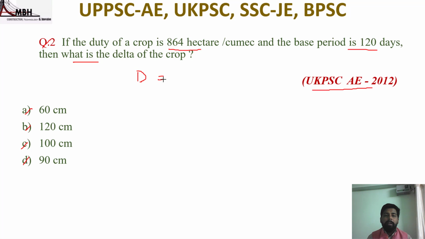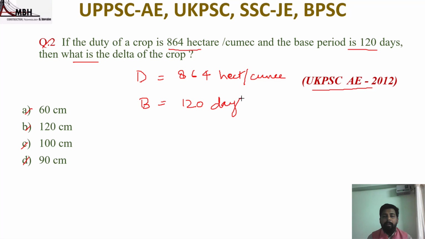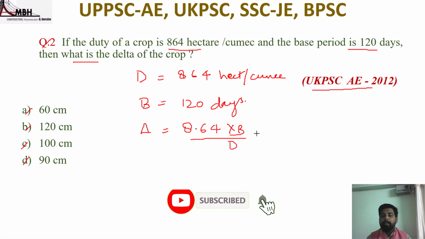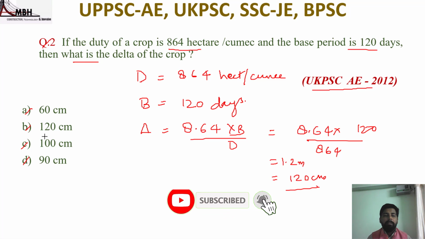So given, duty is 864 hectare per cumec, and the base period is 120 days. We have to find delta. So delta is equal to 8.64 into B upon D. If delta is in meter, then 8.64 into B, that is 120, upon duty, that is 864. Solving this, the value will come 1.2 meter, but the option is in centimeter, that is 120 centimeter. It means option B is correct.